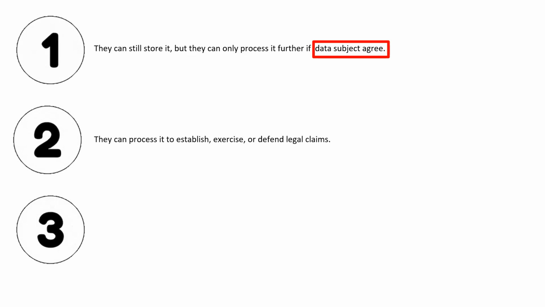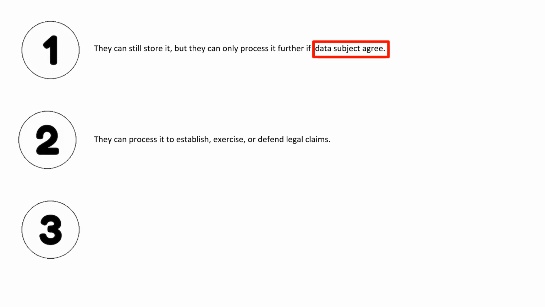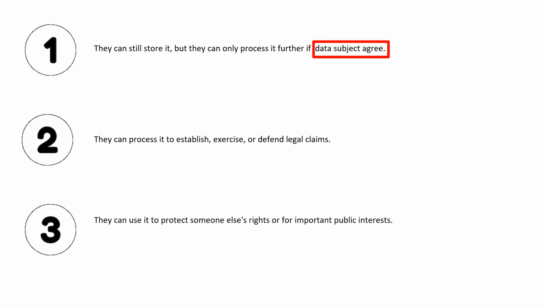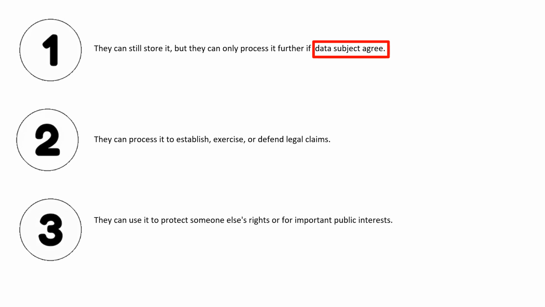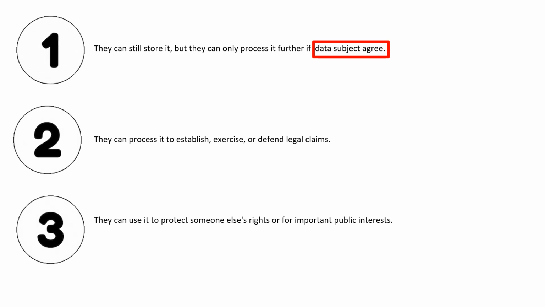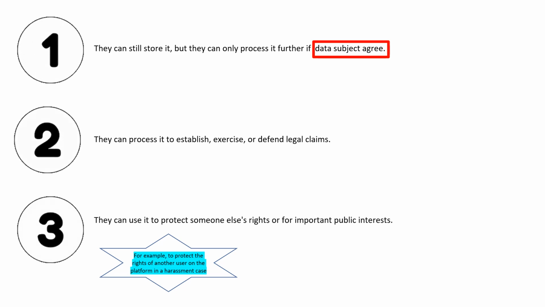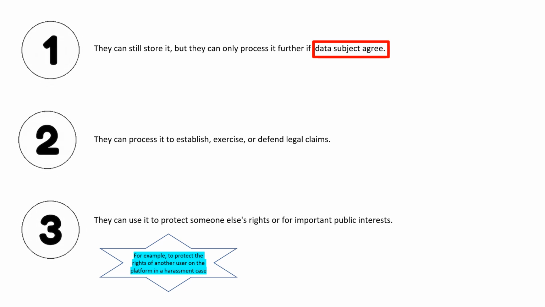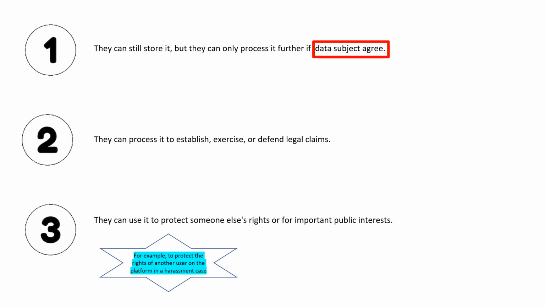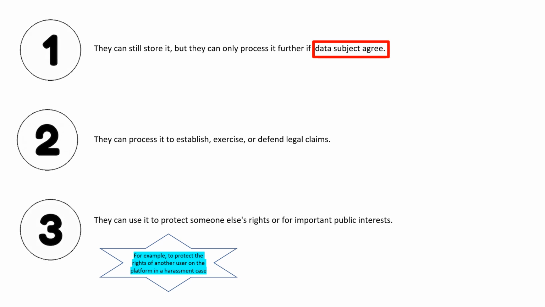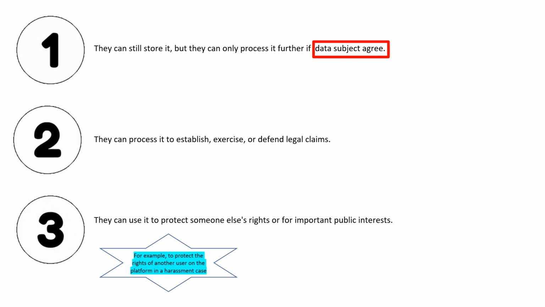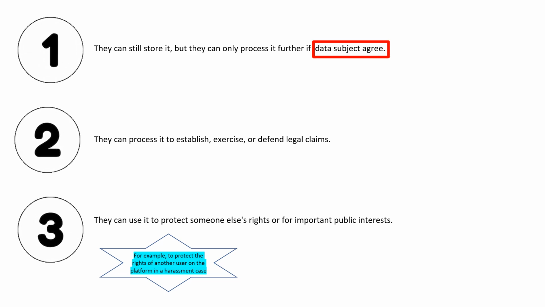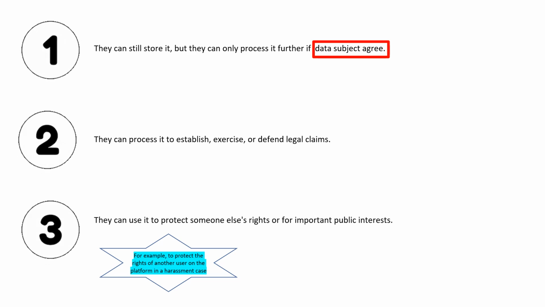Second point, the controller can process it to establish, exercise or defend legal claims. The controller can also use it to protect someone else's rights or for important public interest. Let us understand this with an example. If the data subject's data is essential to protect the rights of another user in a harassment case, the controller can process the data to ensure the rights of that other user are protected. So, these are the requirements of Article 18(2).